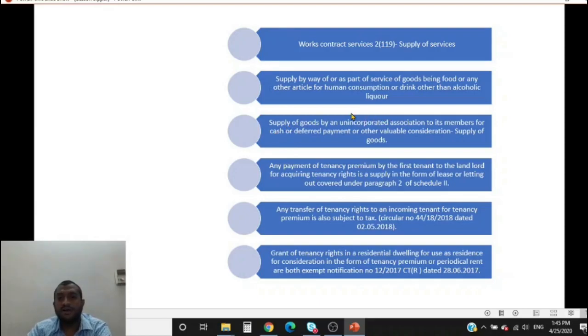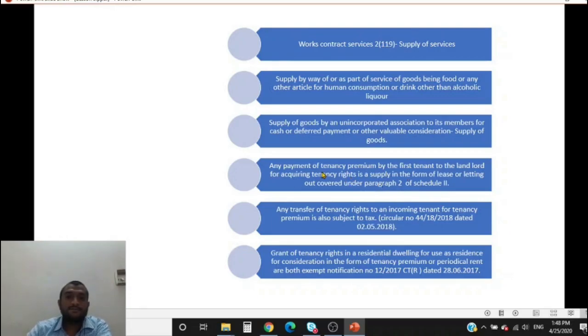So this is a supply of service, but if it supplies goods to you at a concessional rate, it is a supply of goods. In certain cases, any payment of tenancy premium by the first tenant to the landlord for acquiring tenancy rights is a supply in the form of lease or letting out, covered under paragraph 2 of schedule 2.